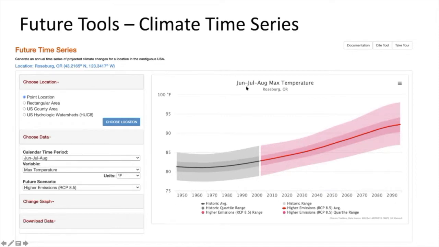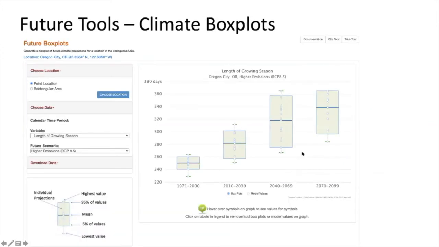Here we're showing summertime maximum temperature over Roseburg, and we see that for this location we have an increase of the average maximum temperature for summertime from probably about 82 up to 90 degrees. That's just a change in those summertime temperatures. And then here it shows the range of the different 20 models in the shading. And this is for the RCP 8.5 emissions.